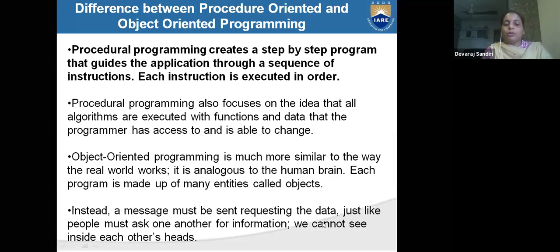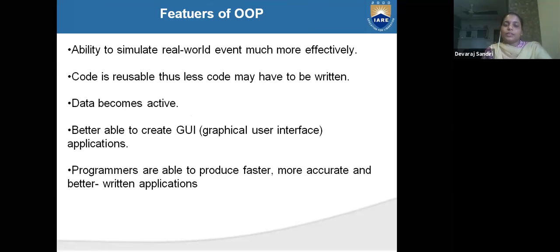Just like people must ask one another for information, we cannot see inside each other's head. What are the features of code? The ability to simulate real world events much more effectively.